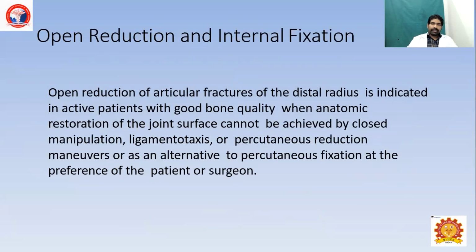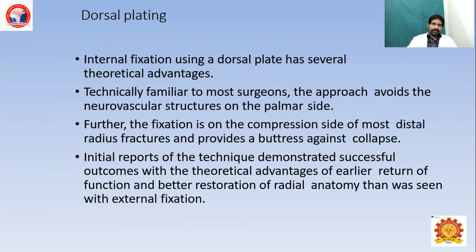Open reduction internal fixation. Open reduction of the articular fracture of the distal radius is indicated in an active patient with good bone quality when anatomic restoration of the joint surface cannot be achieved by closed reduction, manipulation and pinning technique. Dorsal plating: internal fixation using dorsal plates has several theoretical advantages.